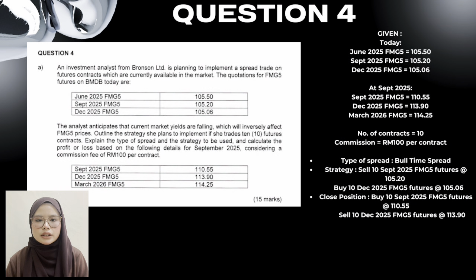To implement this strategy, the analyst will sell 10 September 2025 FMG5 futures at 105.2 and buy 10 December 2025 FMG5 futures at 105.06. Later in September 2025, the positions are closed by buying back the September futures at 110.55 to close the short position and selling the December futures at 113.9 to close the long position. So basically, the analyst will make money if the December futures increase by more than the September futures.